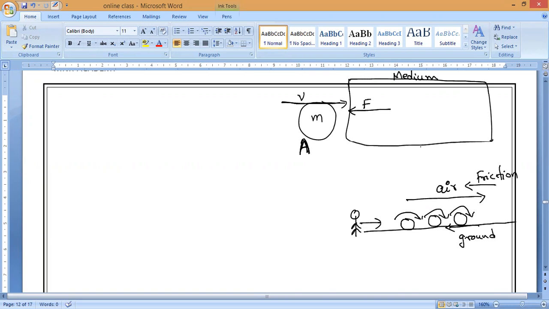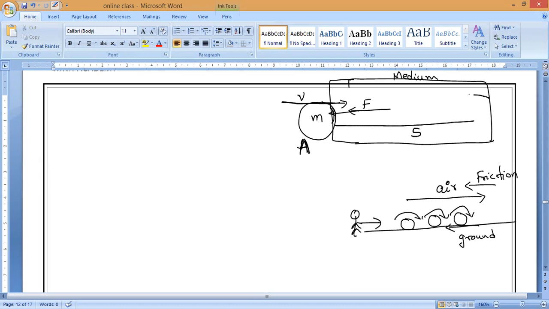Let me take the medium till here. So the body enters a certain medium, then continuously some backward frictional force opposes it, and slowly its speed decreases, but still it will travel some distance.